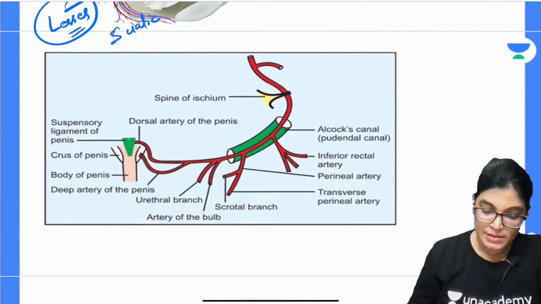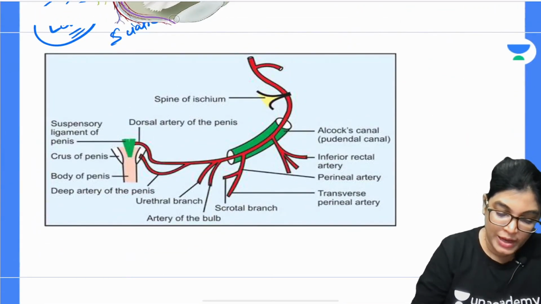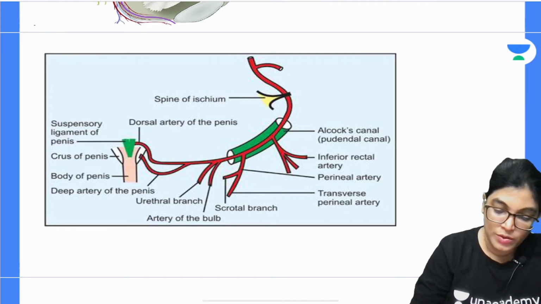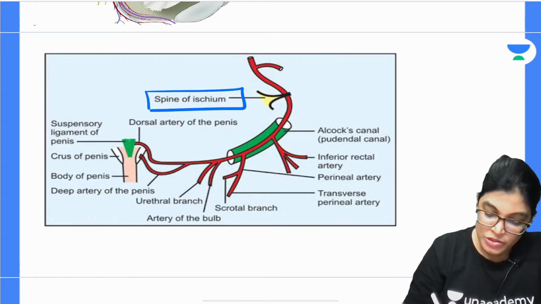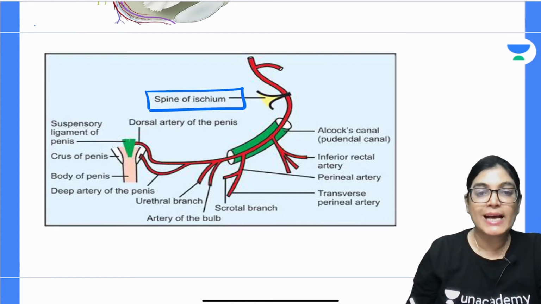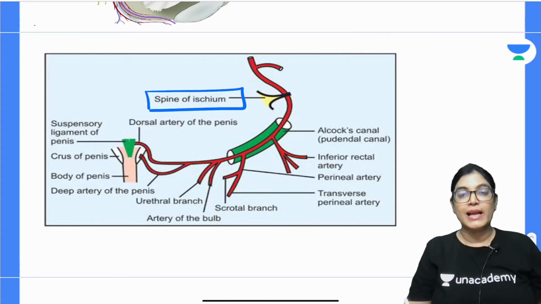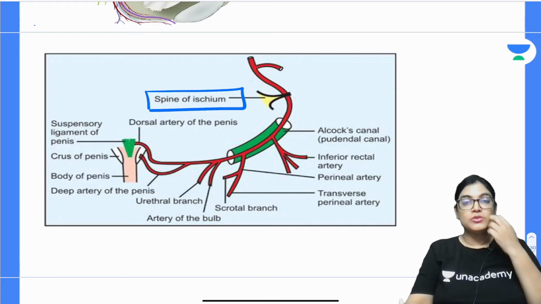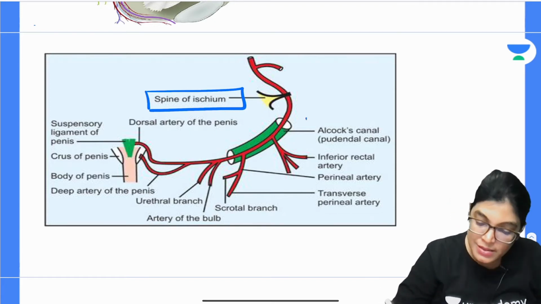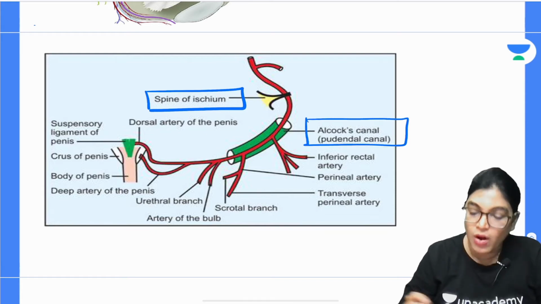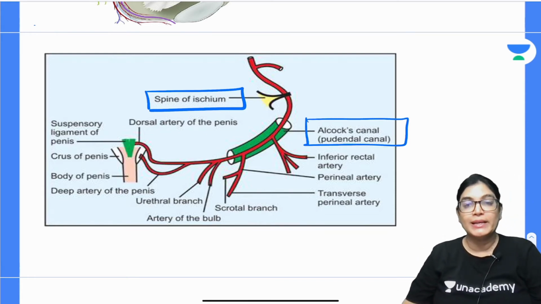Now, see here, this is again another schematic diagram to help you to understand the whole course. See here, this is related to the ischial spine, the dorsal aspect of the ischial spine. It traverses the dorsal aspect of the ischial spine, then passes to the lesser sciatic notch or foramen, and it enters the Alcock's canal, that is also called the pudendal canal, and we have discussed that already. Those who want to give the answer, they can give the answers.